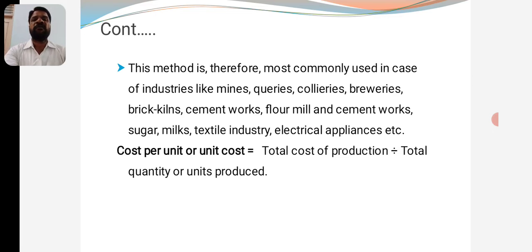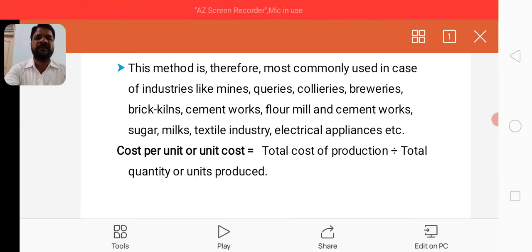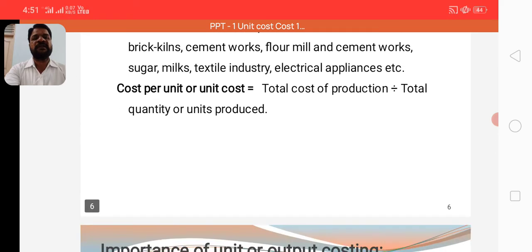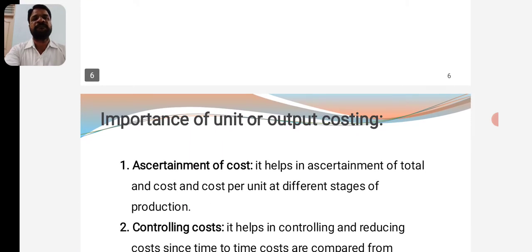And how can the cost per unit be determined? As already explained, the total cost of production can be divided by the total units produced. Where the total cost is rupees 2 lakhs, and the units of output are 10,000 units during that particular period, 2 lakhs divided by 10,000 gives us 200 rupees per unit. Unit costing is used for this purpose.